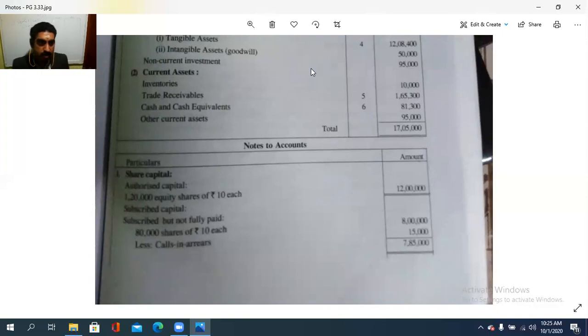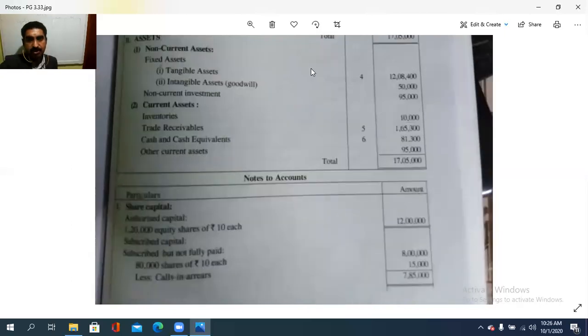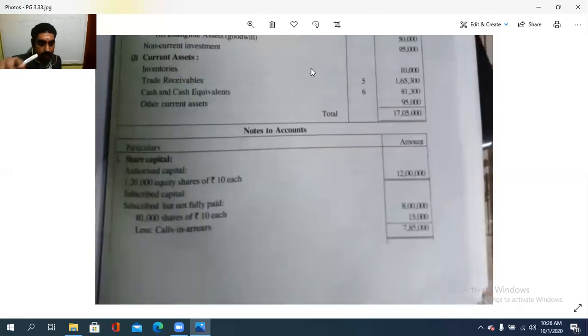Look in the notes to accounts. Because the size of the board is small, I am sharing the screen with you. See how it is to be. Authorized capital, it is given in the question as 12 lakhs, isn't it? And subscribed capital, it is 80,000 shares at the rate of rupees 10 each, 8 lakhs, less calls in arrears 15,000, so 7 lakh 85,000, total 19 lakh 85,000. So authorized capital we do not need to put in the balance sheet because it is the registered capital.